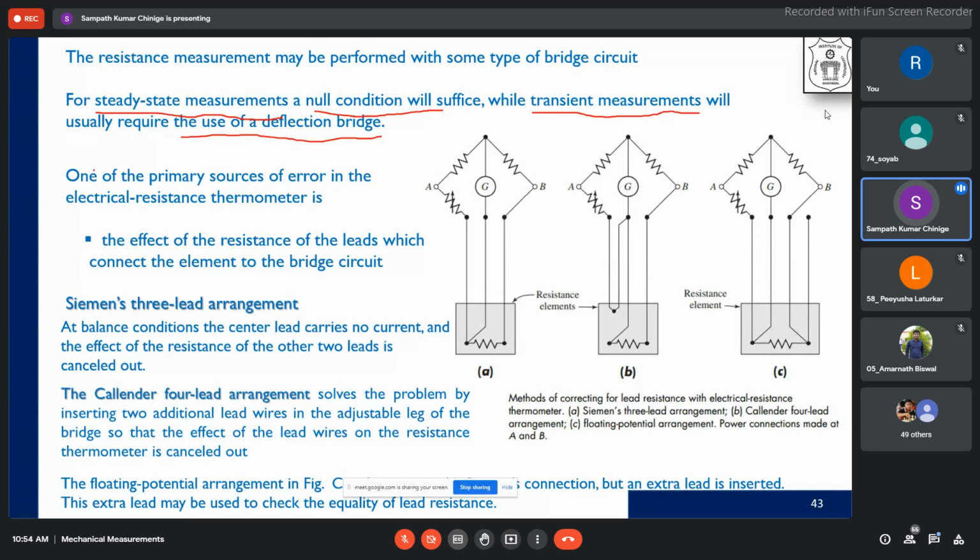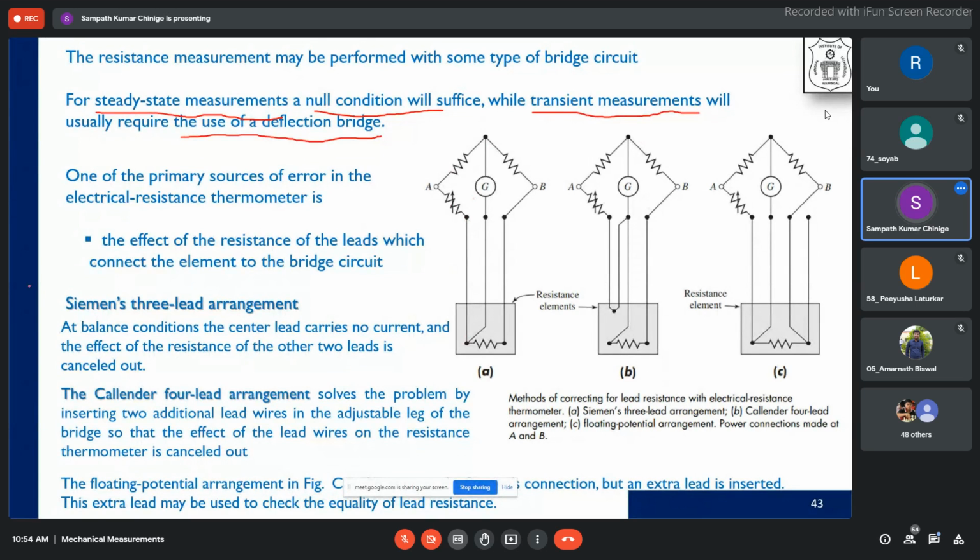One of the primary sources of error in the electrical resistance thermometer is the effect of resistance of the leads which connect the element to the bridge circuit. Suppose there is resistance within this element, and because of this resistance we also have deflections happening.